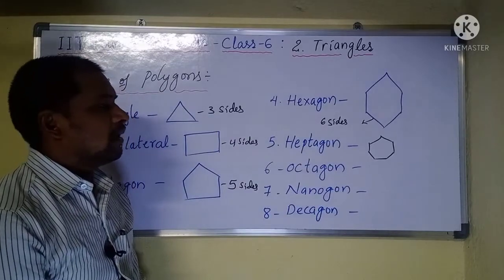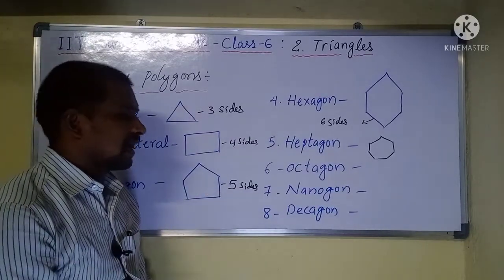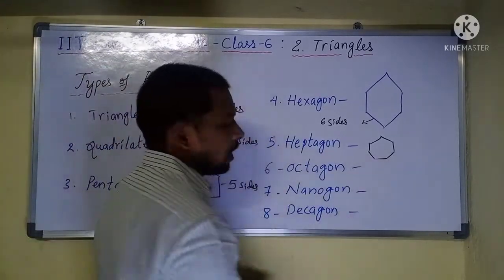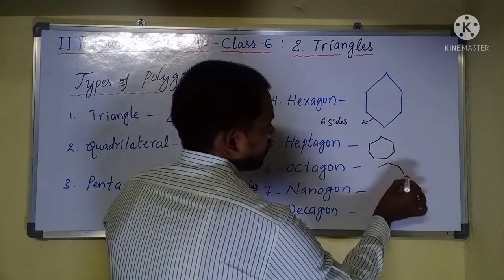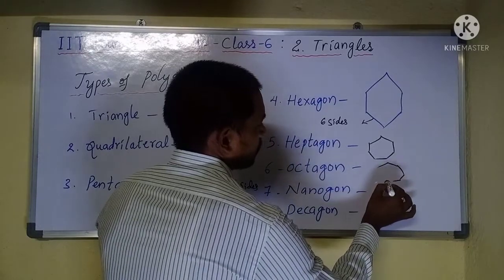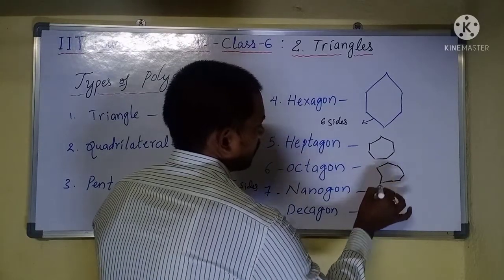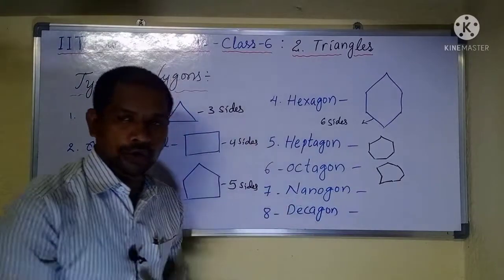A polygon which has eight sides is called an octagon, and it should be closed.